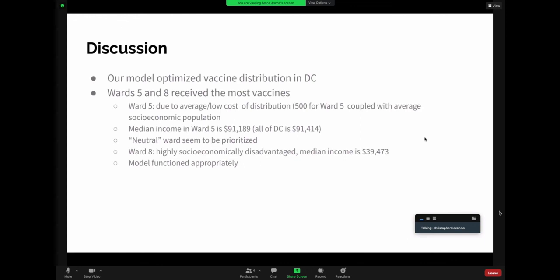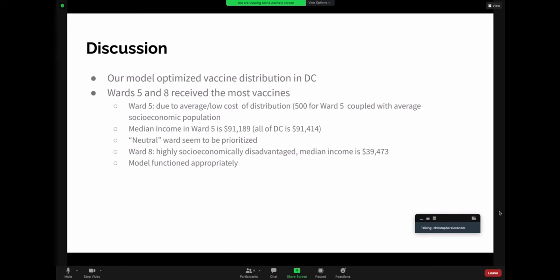So moving on to a discussion of our model results here. Again, our model was tasked with optimizing vaccine distribution in DC. And as mentioned, wards 5 and 8 received the most vaccines of any of the wards. In terms of ward 5, in the model allocating that much vaccine to ward 5, we factored in the low cost of distribution in that ward. And it's also a ward that's more or less a median ward for the entire city. It has a similar median income, it has a similar demographic profile. So it's a logical place to get a significant vaccine allocation.